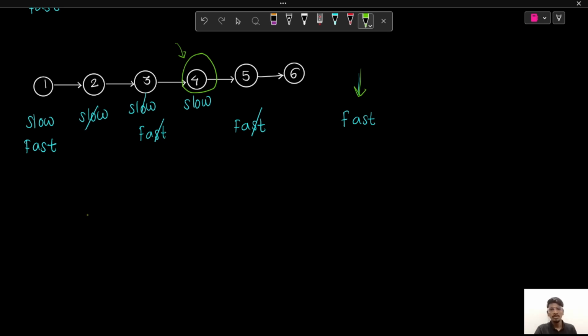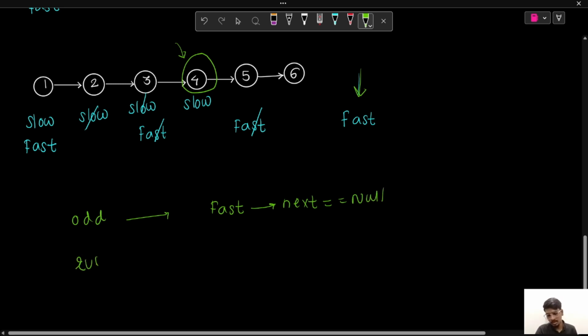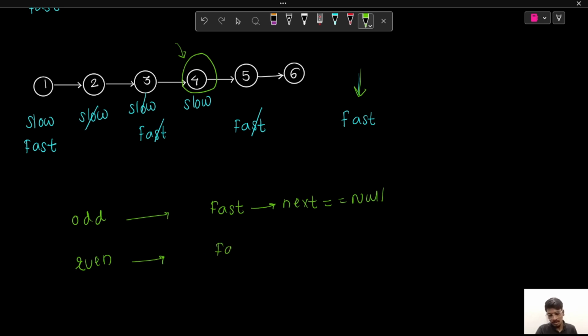In case of a linked list with an odd number of nodes, we need to stop when fast is pointing to the last node, that is, when fast next is equal to null. And when we have a linked list with an even number of nodes, we'll stop iterating when fast is equal to null. So that was the tortoise and hare method to find the middle of the linked list. Now let's see why this method works.